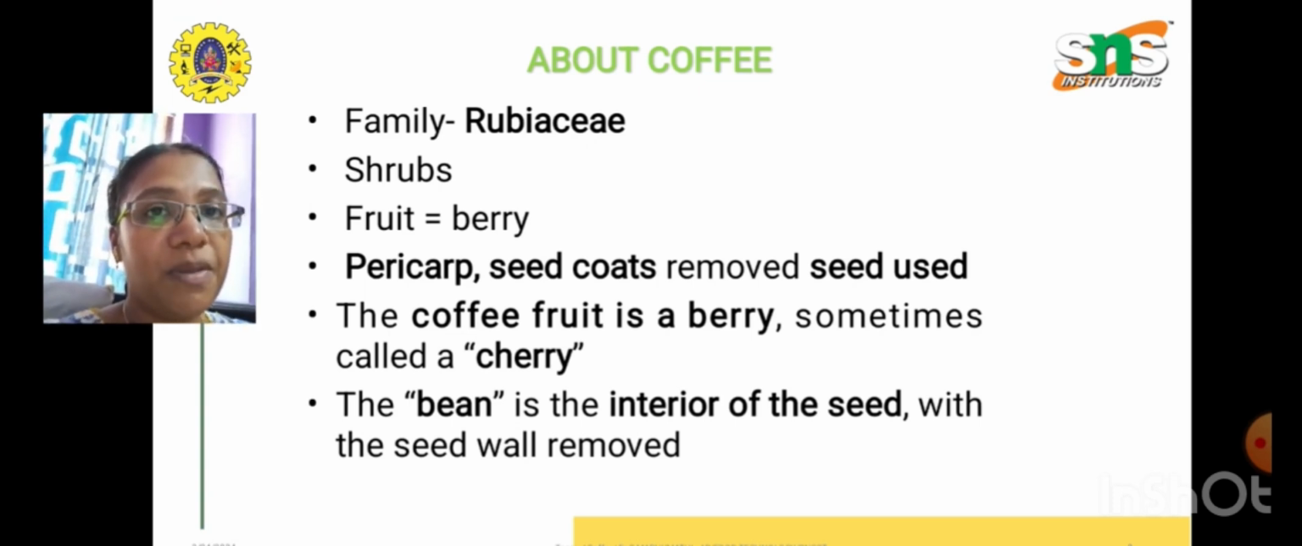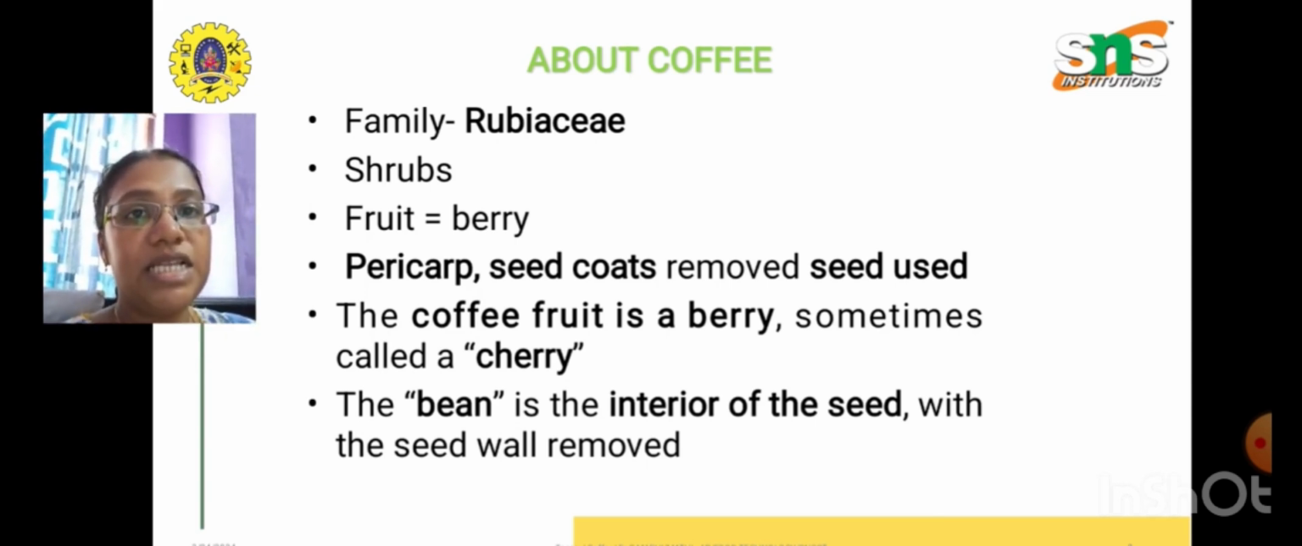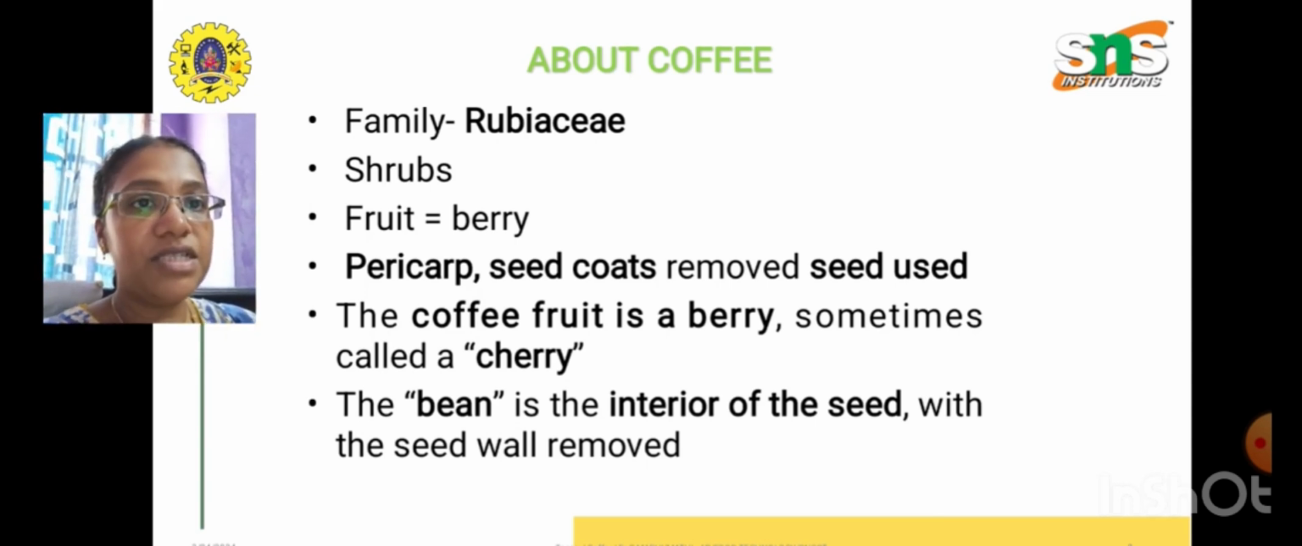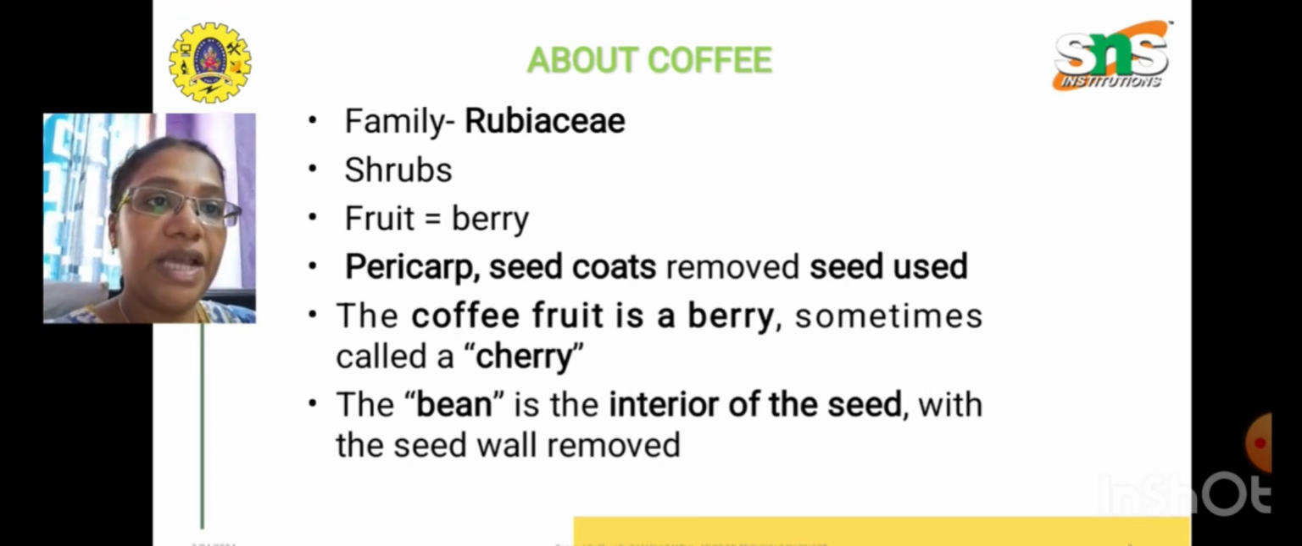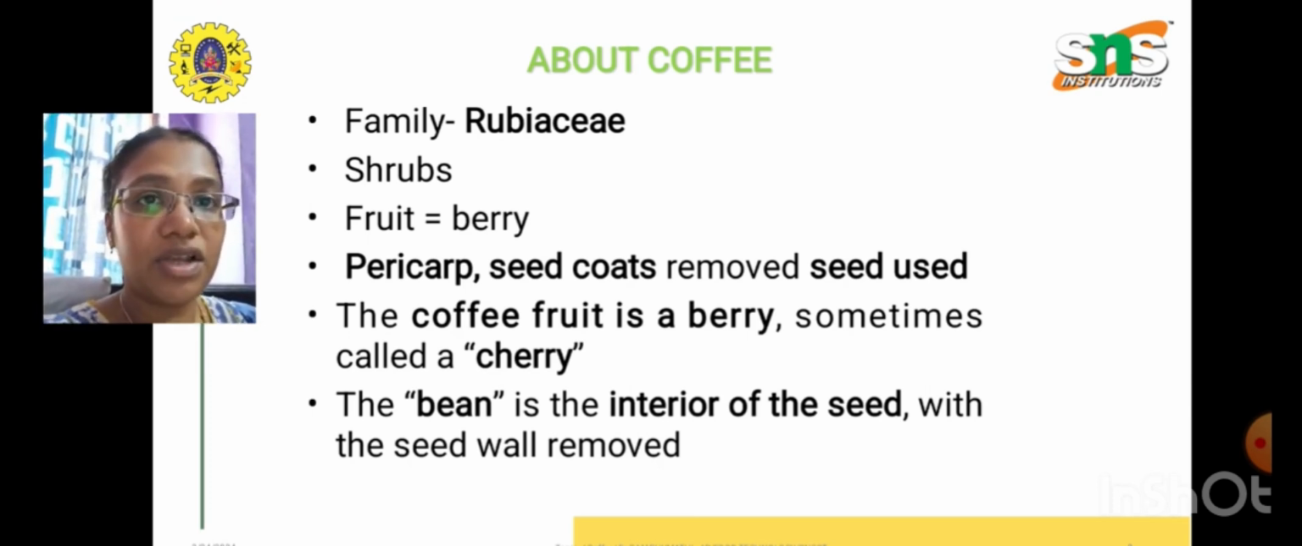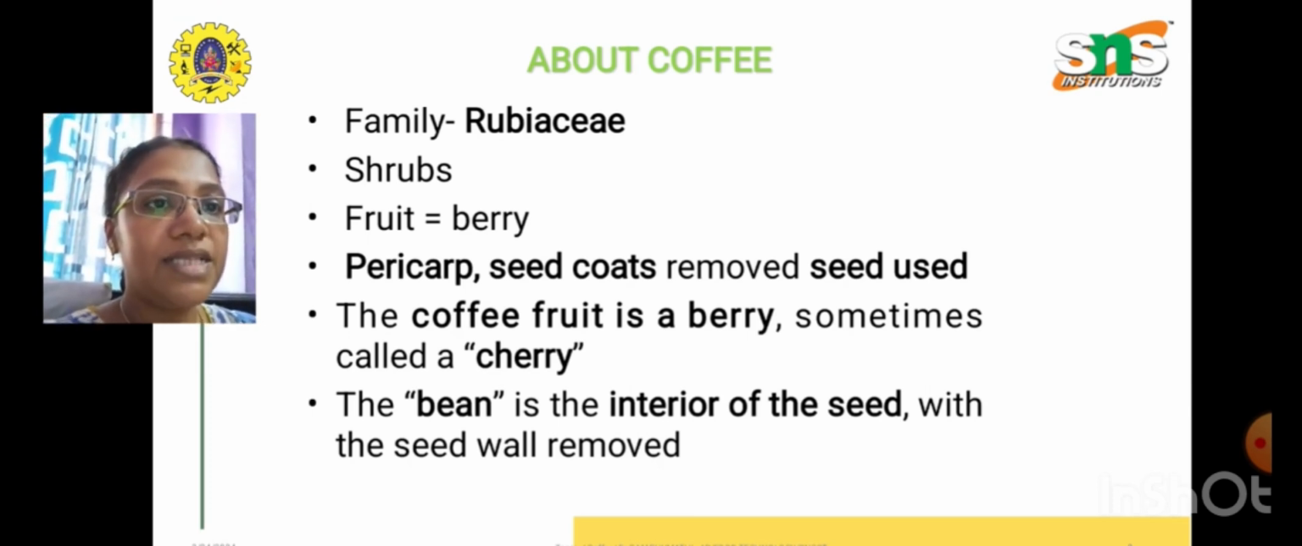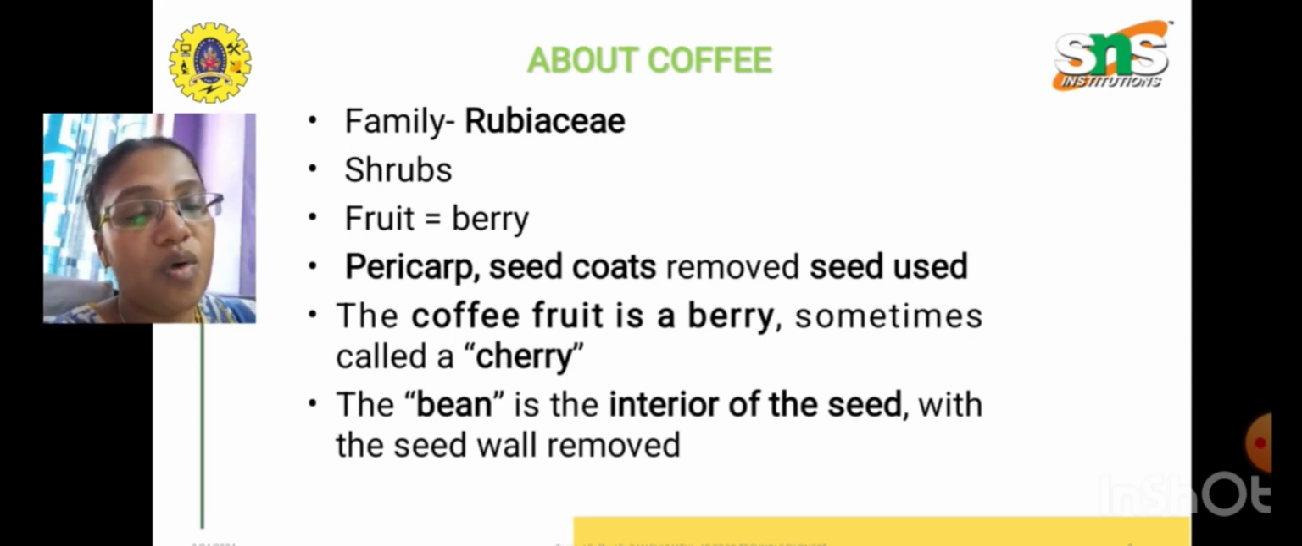Pericarp and seed coats have been removed. Only the seed is used for the processing of coffee. And the coffee fruit is a berry type. Sometimes we call it a cherry also, and the bean is the interior of the seed, with the seed wall removed.